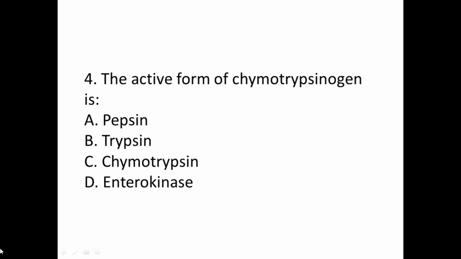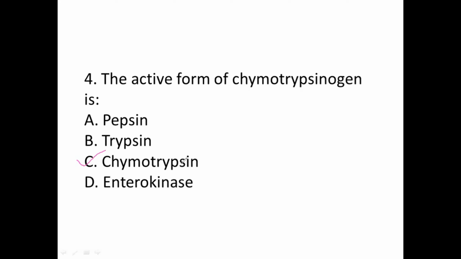Fourth question. The active form of chymotrypsinogen is simply chymotrypsin. So the active form of chymotrypsinogen is chymotrypsin. So it is released again from the pancreatic juice. It is helpful in conversion of proteoses and peptones to polypeptides. Proteoses and peptones are converted into polypeptides. Done? Yeah. Next question.